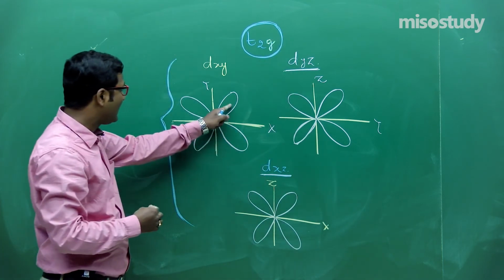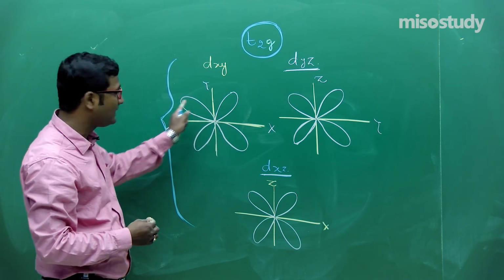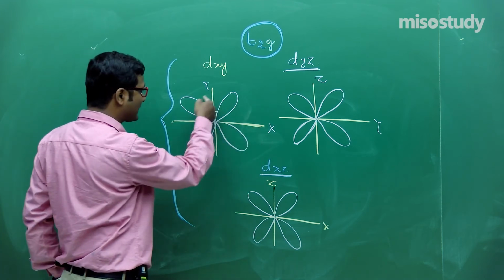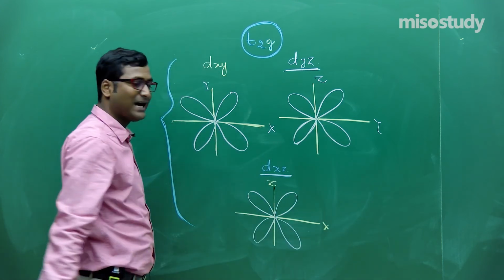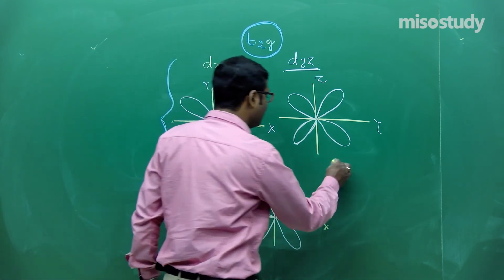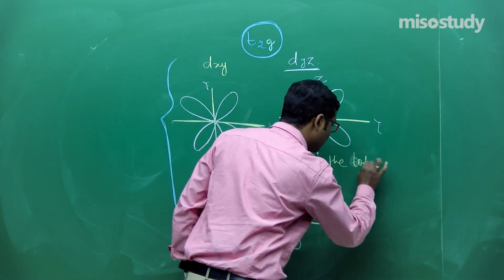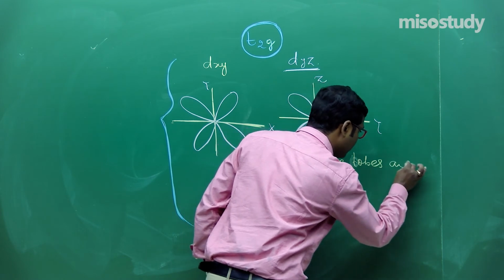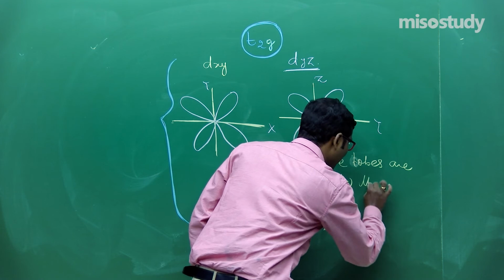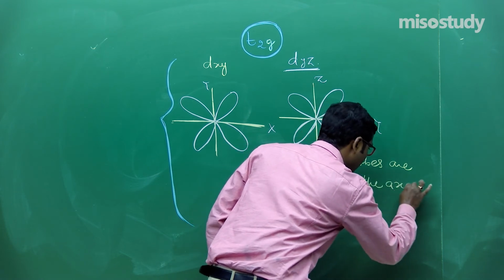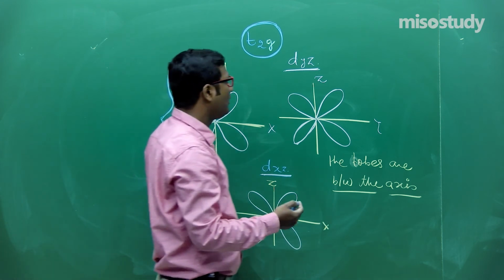Now look at here, the lobes are between the axes. Is it clear to you? In this one, the lobes are between the xy plane, the lobes are between the zy plane, the lobes are between the xz plane. In this case, the lobes are between the axes. Lobes are between the axes. Is it clear to you? Now I am moving here.